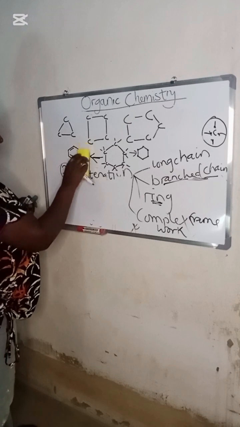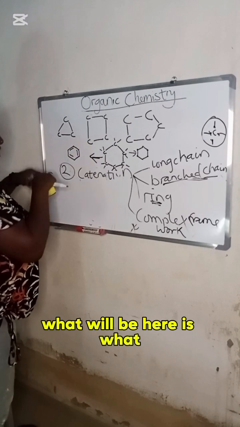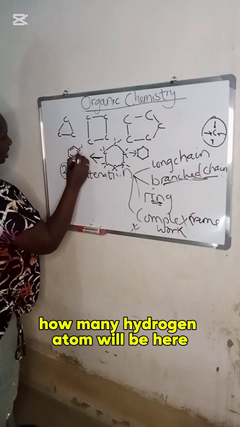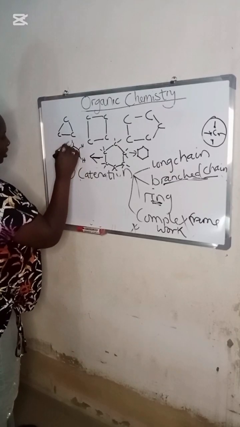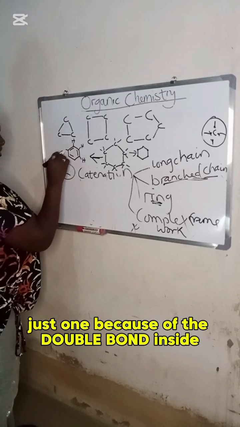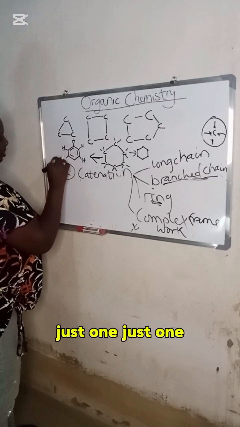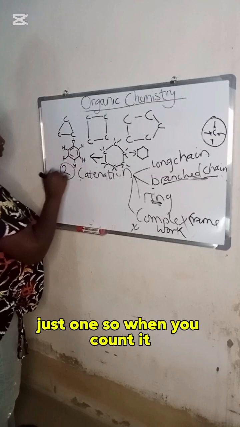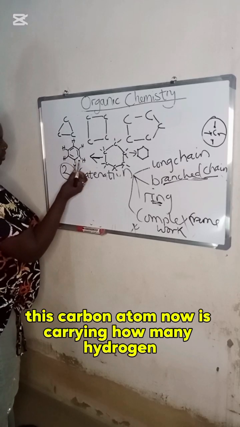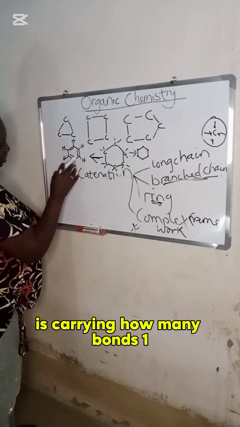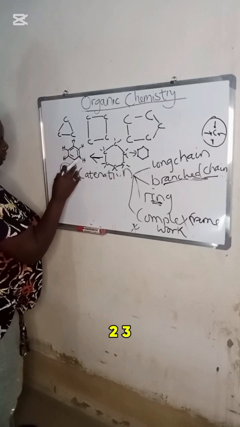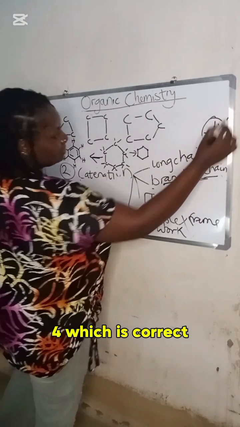So how many hydrogen atoms will be here? Just one, because of the double bond inside. So when you count it, this carbon atom is now carrying how many bonds? 1, 2, 3, 4, which is correct.